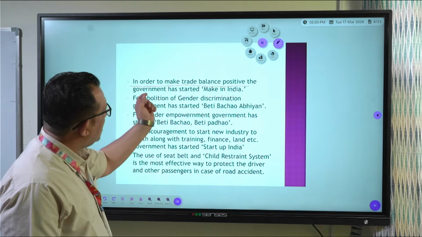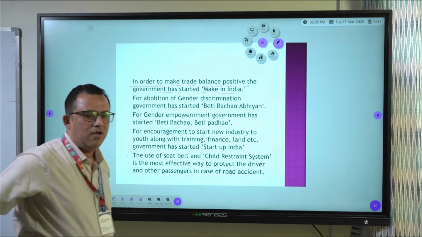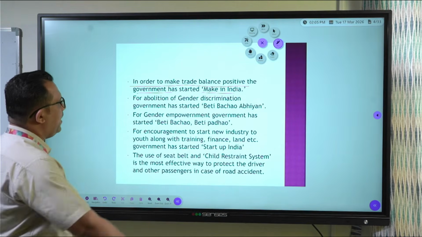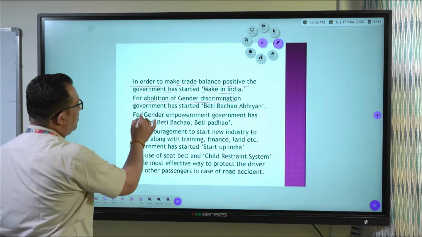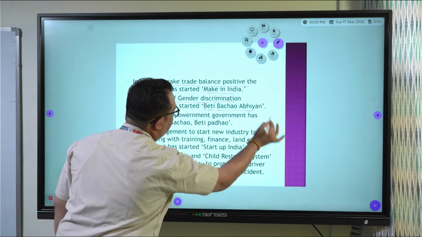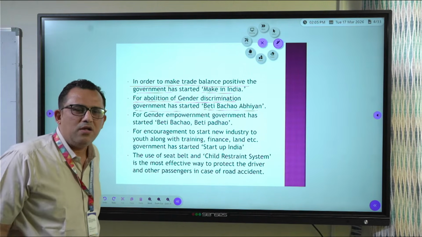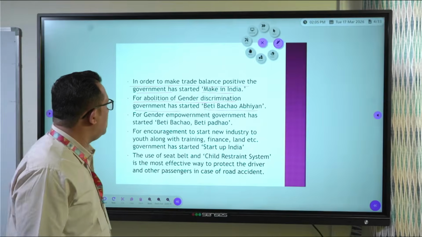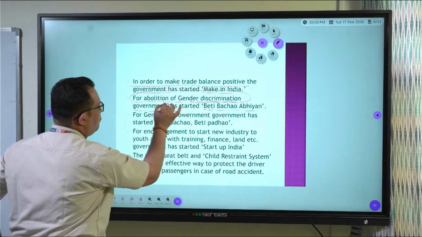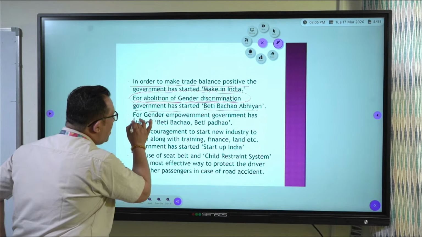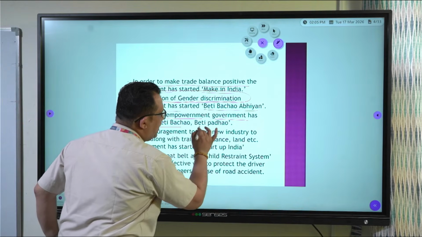For making our trade balance positive, what has the government started? Make in India. Okay? Then, for abolition of gender discrimination, the government has started Beti Bachao Abhiyan. In English, it is called Save the Girl Child. For what? For abolition of gender discrimination. Beti Bachao. And for gender empowerment, the government has started Beti Bachao, Beti Padhao.